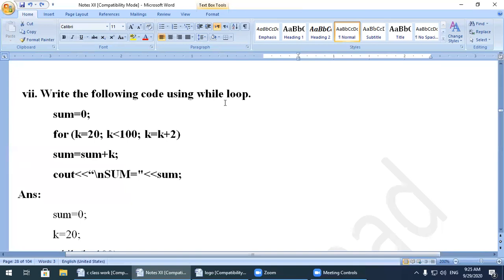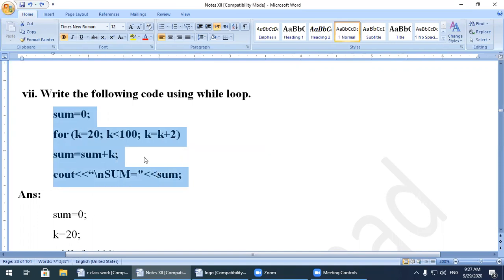Write the following code using while loop. I told you we can also use the for loop as a while loop and the while loop as a for loop. In the loop topic, when we were discussing the while loop, I told you that we can use for loop as a while loop and while loop as a for loop. So both we can use. So the question is, write the following code using while loop. We have code with for loop. Watch here, for loop is given. We will convert this for loop into while loop. How will we convert?